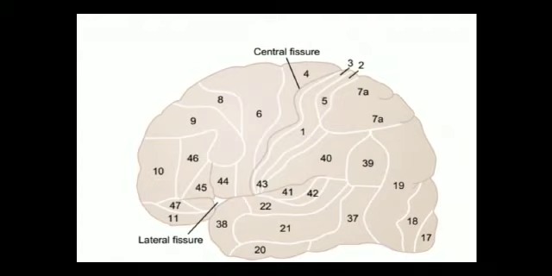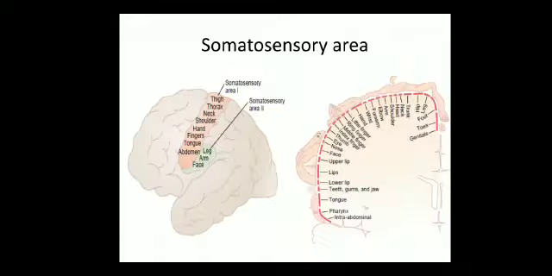is important because the somatosensory area 2 is also called the association area, whereas the somatosensory area 1 we call the primary area.